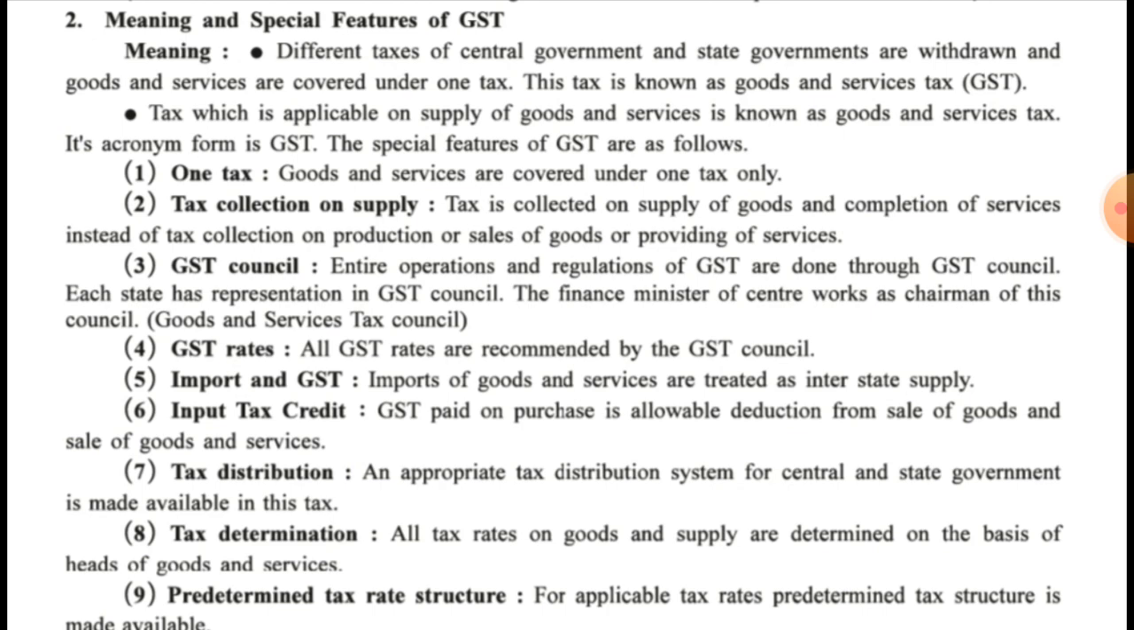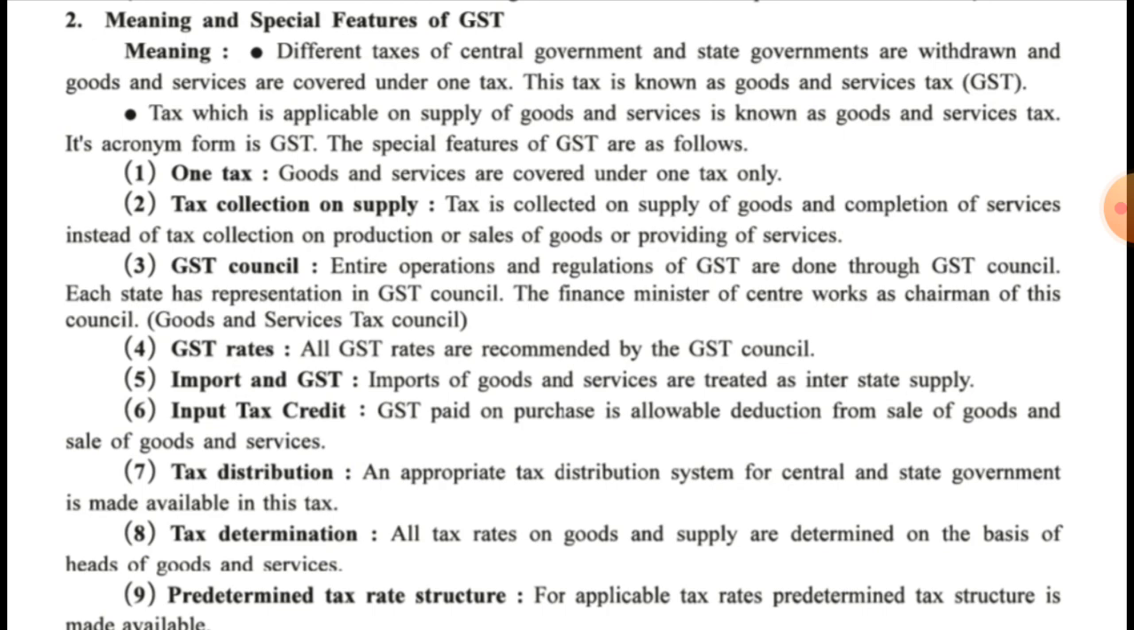Next one, that is input tax credit. GST paid on purchase is allowable deduction from sale of goods and services. It means if we have paid the GST at the time of purchase, then at the time of selling of those goods, that tax is an allowable deduction. So naturally the burden of tax will be reduced at the time of selling of goods and services.